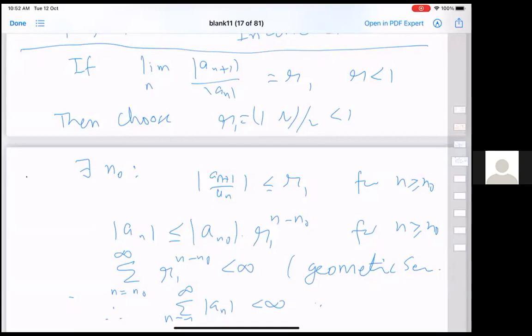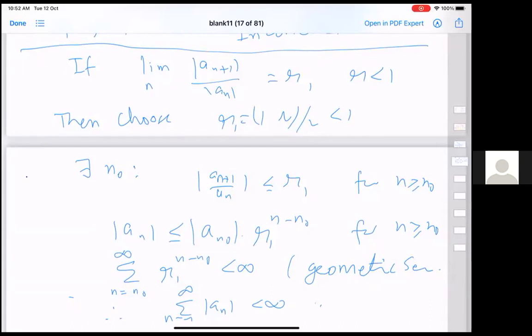Now, to show that something is not convergent, perhaps I didn't spend enough time on that. If you have a summation a_n and the nth term does not go to 0, that already tells you that the series cannot be convergent. Because if S_n converges, S_{n+1} also converges to the same quantity, and therefore S_{n+1} minus S_n should be going to 0. So if a_n is not going to 0, the series has to be divergent.